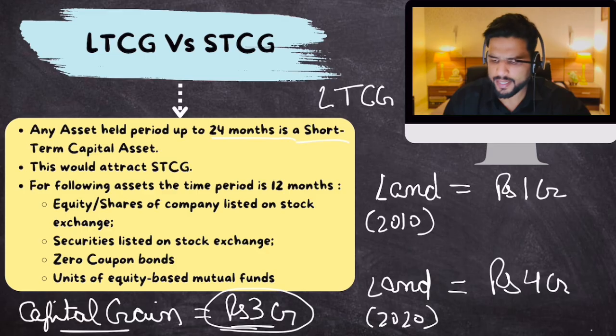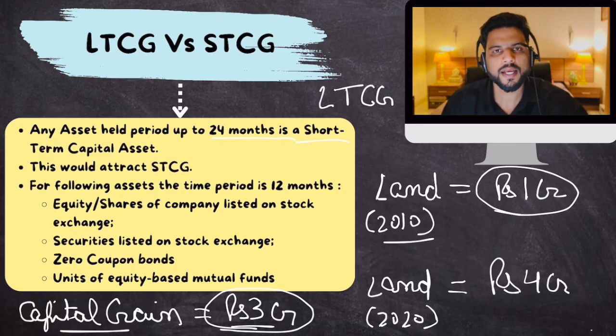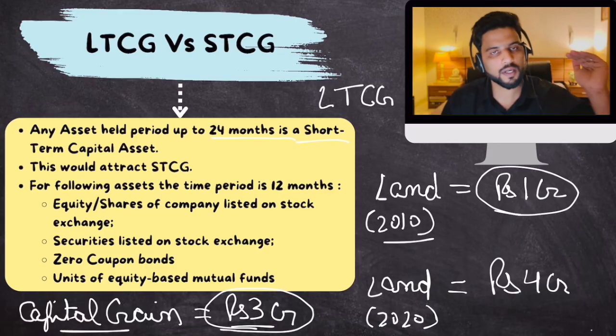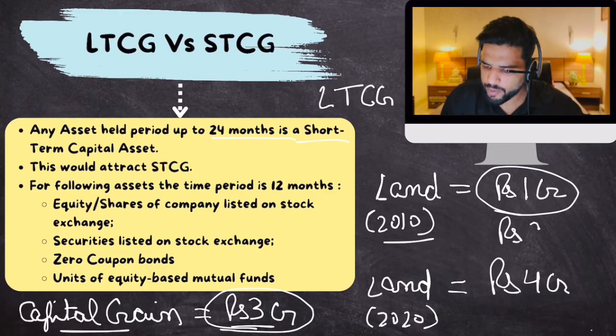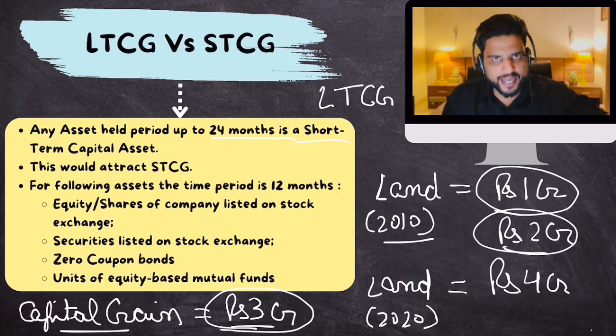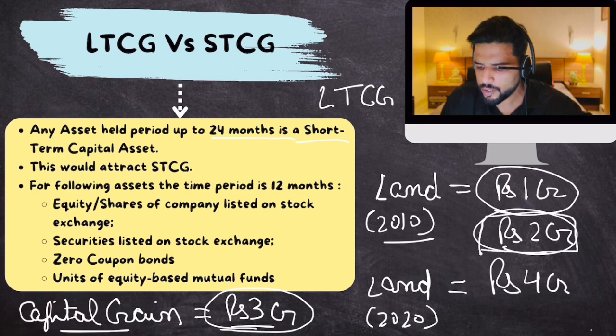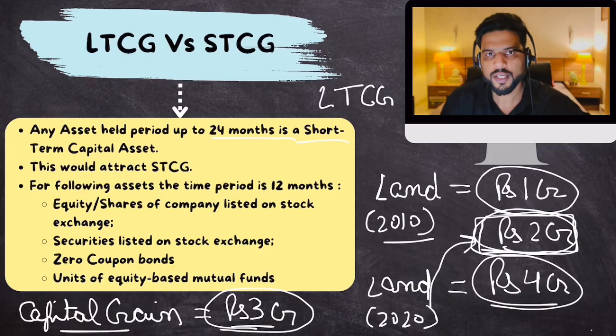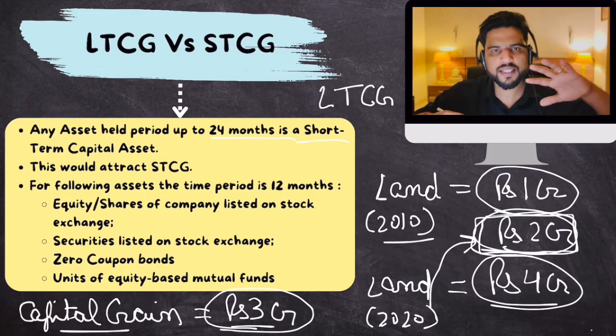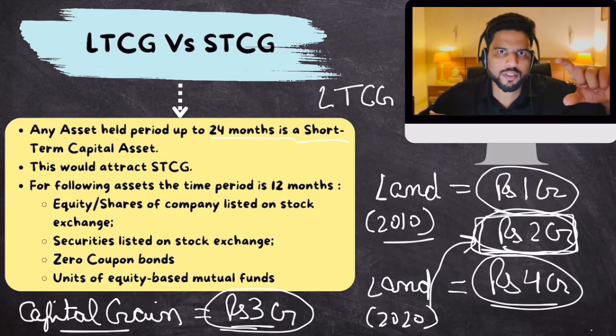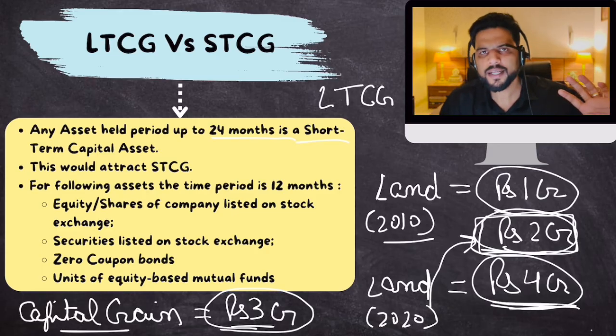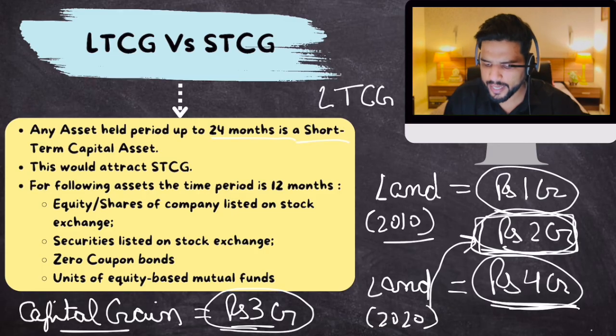This land cost 1 crore in 2010, and after 10 years, as per inflation numbers, this land should have been 2 crores in 2020. But you sold this land for 4 crore. So if we account for inflation, this land was bought at 2 crores and sold at 4 crores, right?